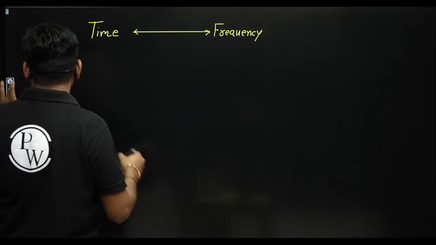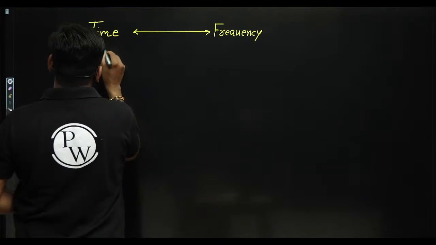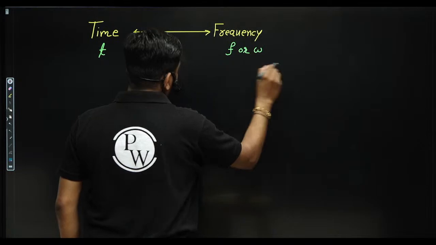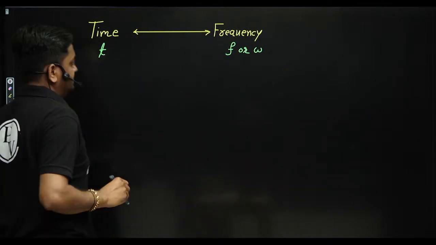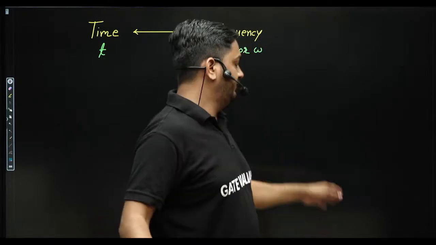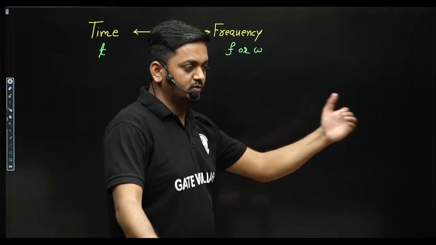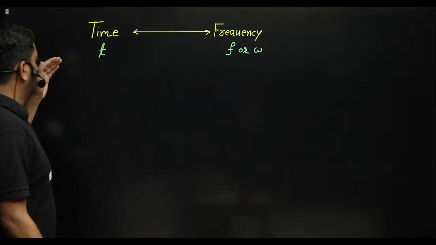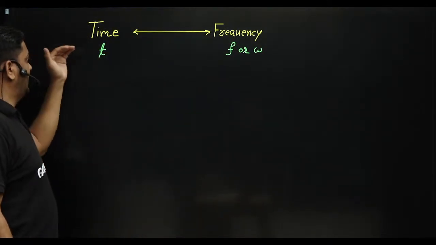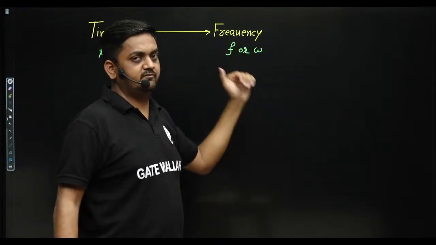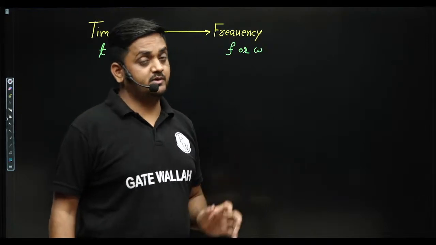Time domain is t, frequency domain is f or omega. On the x-axis, omega or f, and here on the x-axis, t. On the y-axis in both cases, amplitude. In the frequency domain we will see the magnitude and phase: magnitude versus frequency, phase versus frequency, or power versus frequency, while in the time domain it is amplitude versus time.